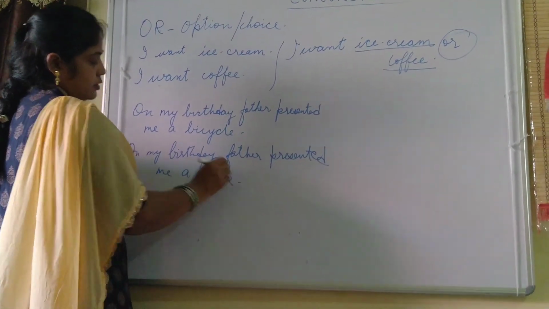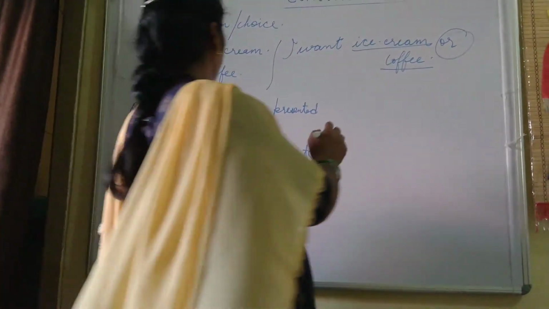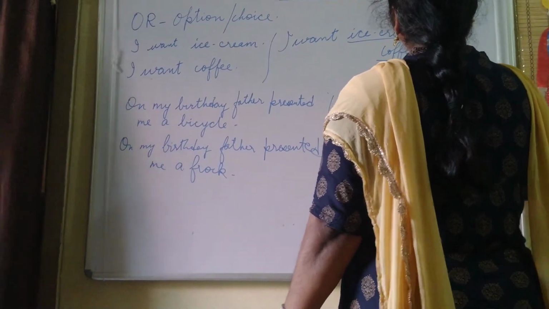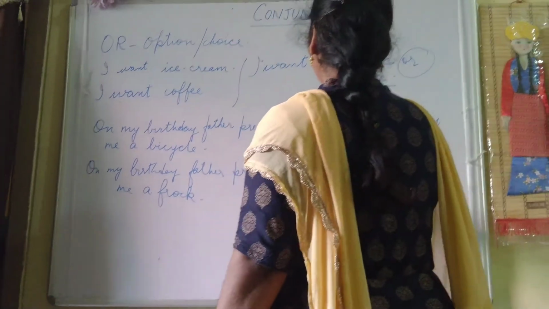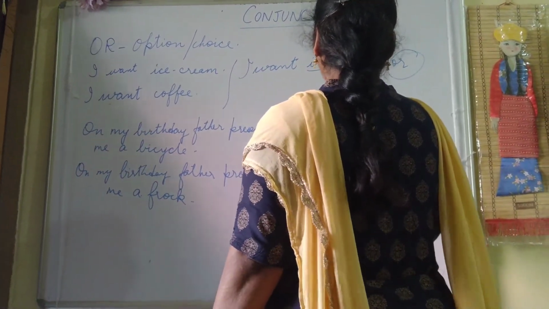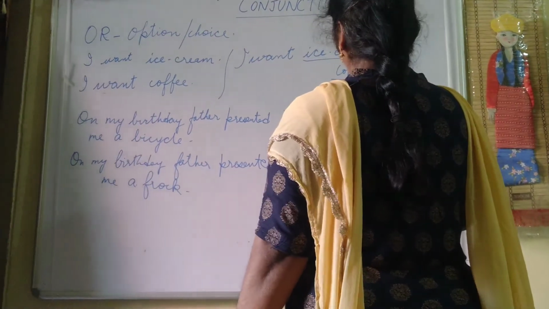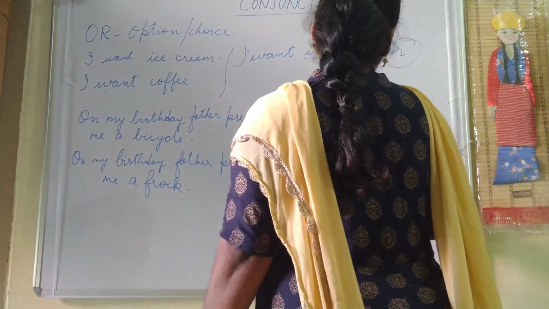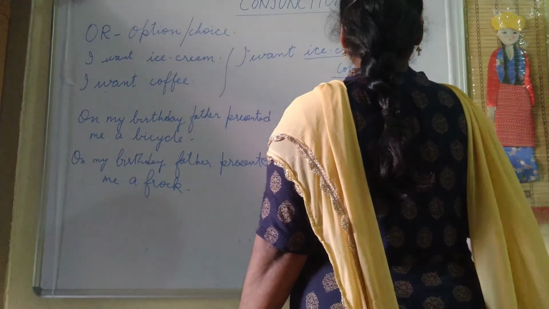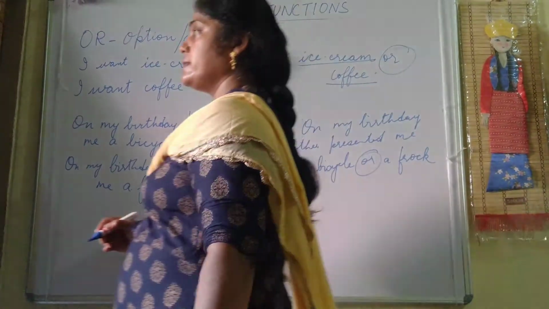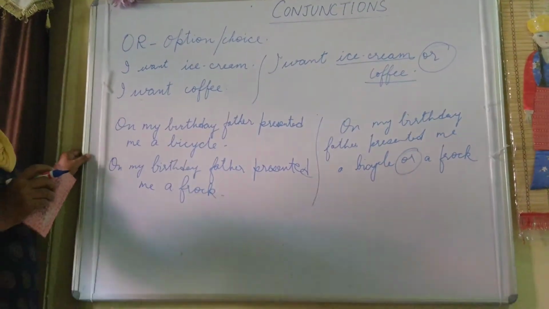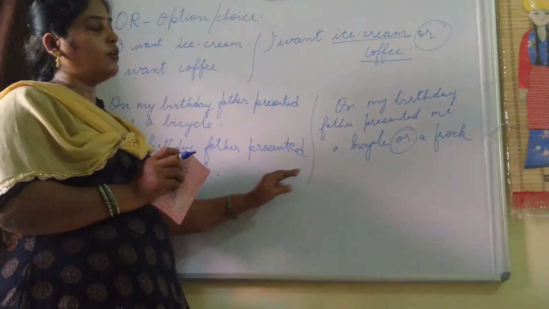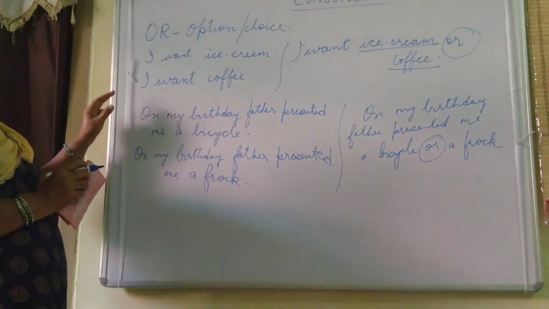So see here, two options are there. So here we can use this sentence as: on my birthday, Father presented me a bicycle or a frock. That means if there is an option, like we can say you may go to Shimla or you may go to Darjeeling. So there it is "or". Either you can go to Shimla or you can go to Darjeeling. So there is an option.